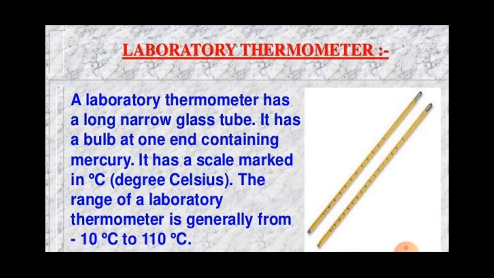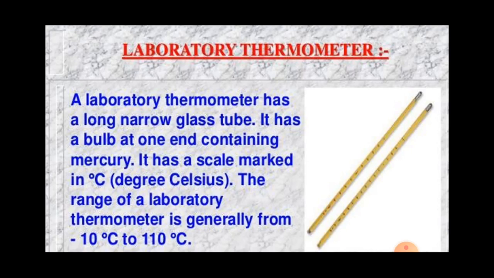The laboratory thermometer as well as the clinical thermometer are mercury thermometers. Means when heat is supplied to the thermometer, the bulb containing mercury expands and mercury rises in the glass tube of the thermometer when we check the temperature of a body. This fact is used for measuring the temperature of a body. We'll now describe the construction and working of a laboratory thermometer and a clinical thermometer in detail one by one.